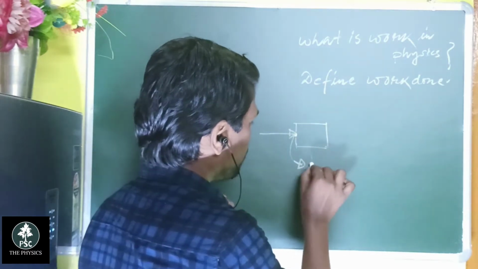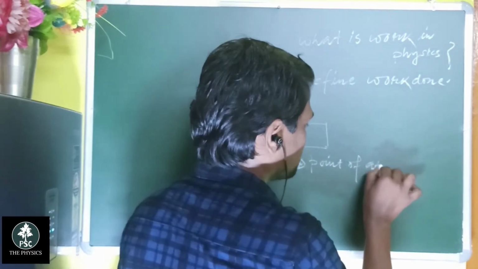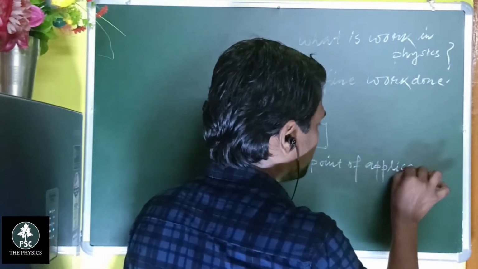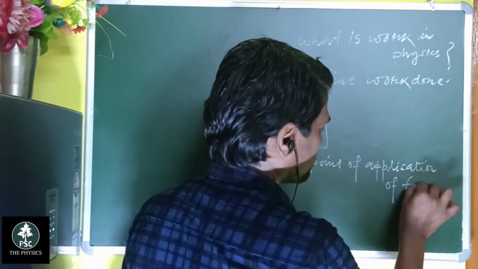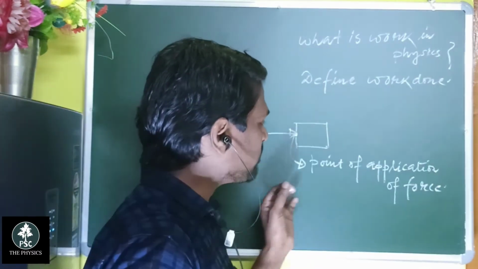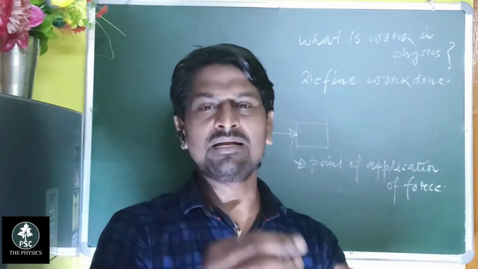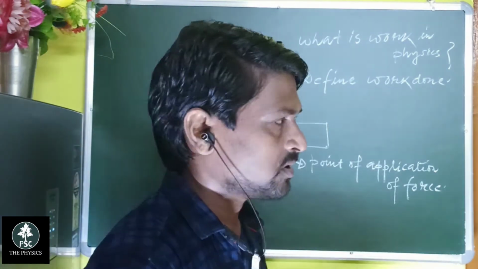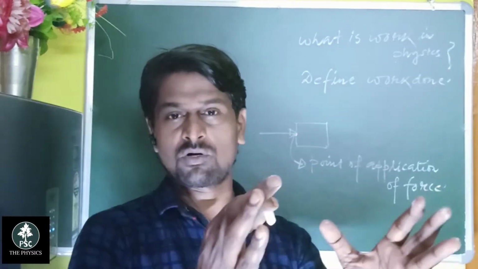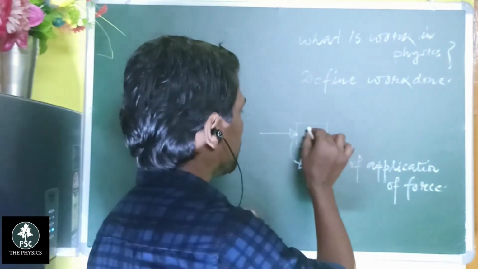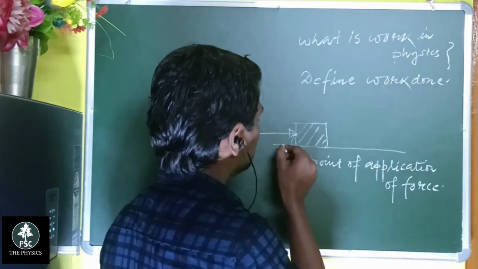It is where you can exert an appreciable force. Appreciable means you have to move that particular object along the direction of force.